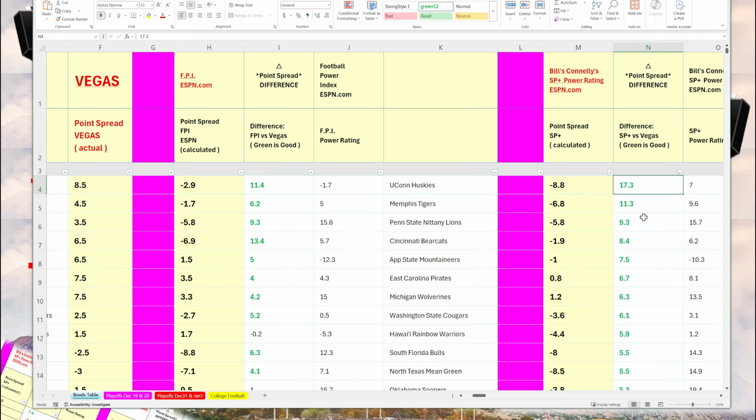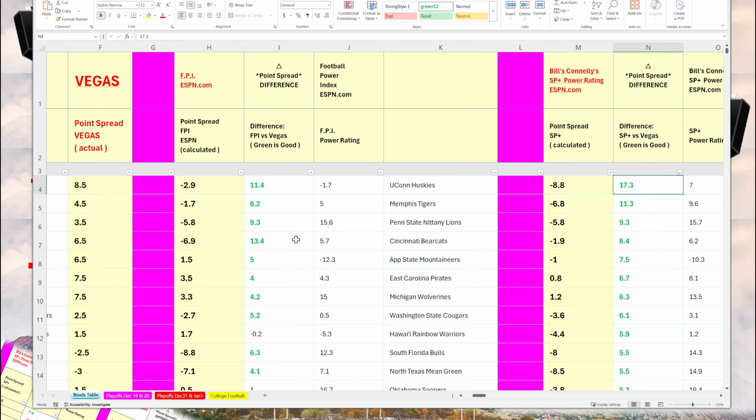So green is good. When you see these triangle columns, the green numbers say that they're getting an advantage of 2 points or more, and that's a thing that you want to look at.